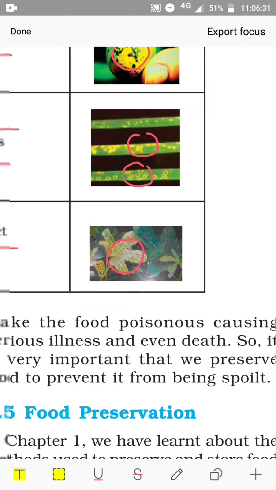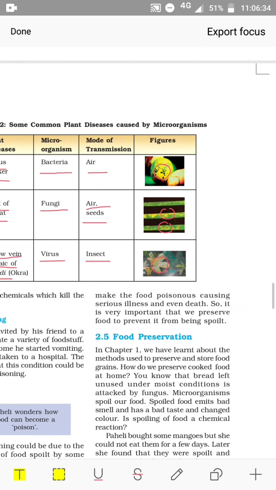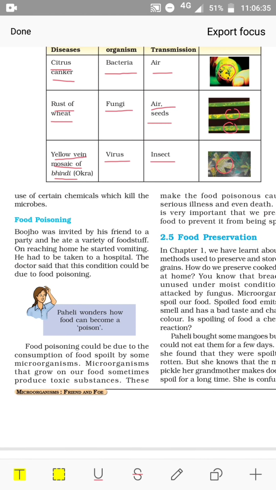So here we have learned some plant diseases. So we have been discussing harmful microorganisms. They cause diseases in plants, animals and human beings. Do you recall one of the videos I showed you, bread mold? Bread which we take as our food, but when it is affected by mold, can we take this as our food?